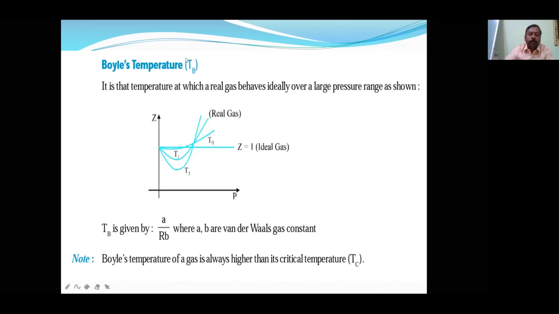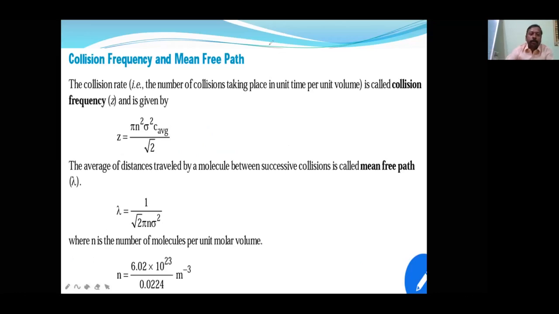Next, collision frequency and mean free path. Collision frequency means the number of collisions taking place in unit time in unit volume. There was an advanced question based on this in a previous year, where this value was used for the diffusion coefficient. You can refer to the advanced question also; you will find this. So Z is equal to pi into n square sigma square into c average upon root 2.